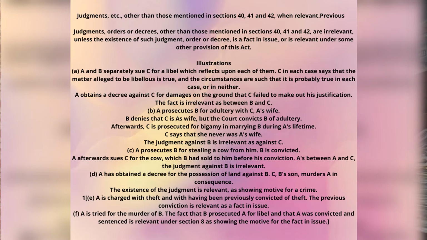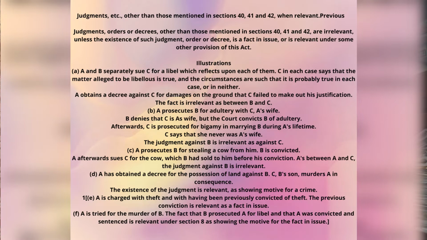As A got the decree against B, B's son got angry, and for retaliation, B's son murdered A. Here, the earlier judgment, where A got the decree against B, and by that decree his right, title, interest was affirmed on a particular land against B, and out of that anger C murdered A. So the earlier case shows the motive for the later case, that means the crime.